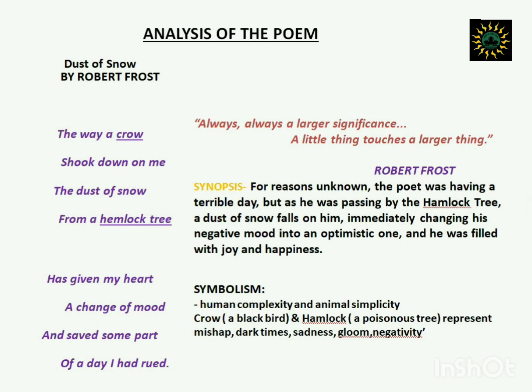So herein too, the poet intended to highlight a very important symbol that is of human complexity and animal simplicity. A crow being a bird that represents darkness was the one that actually brought happiness in him with the help of the next element, the hemlock tree.